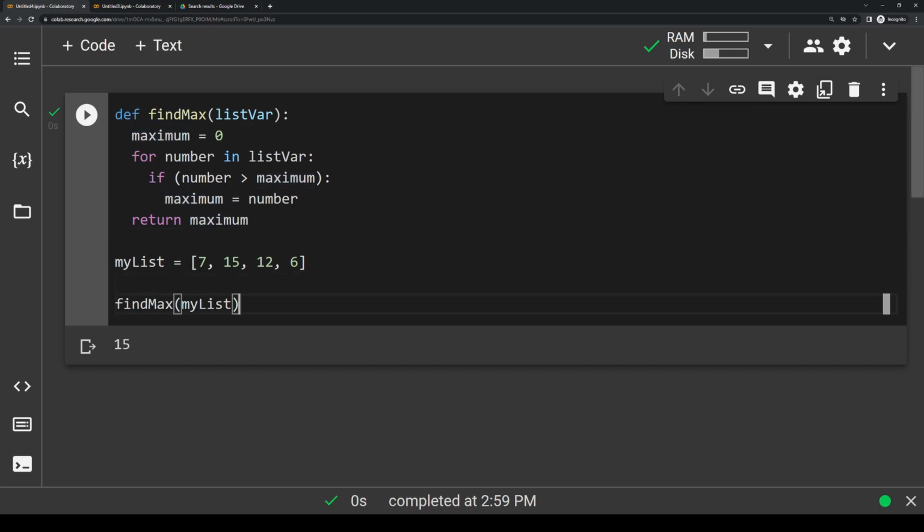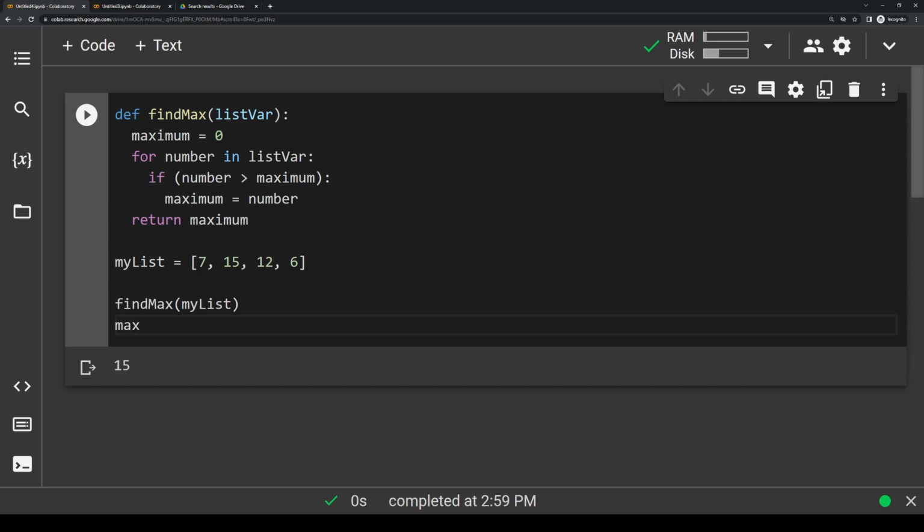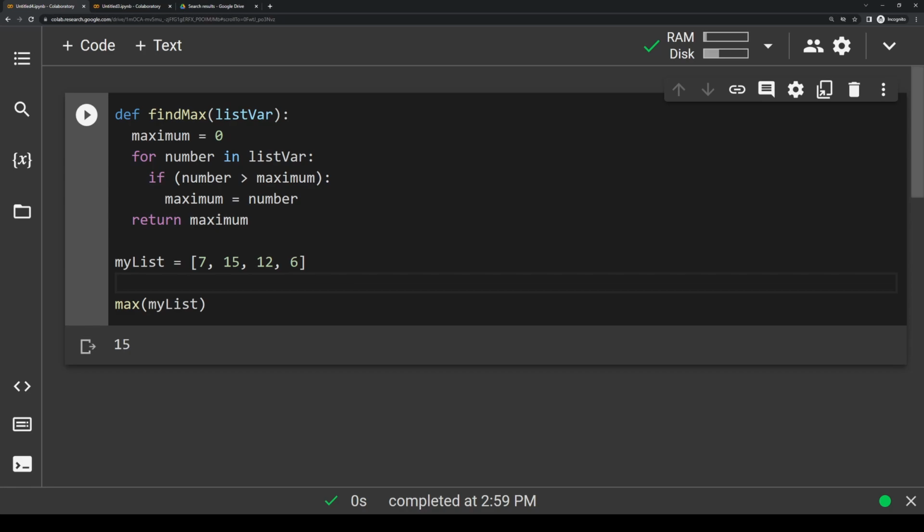Like the actual built-in Python function, we would do max of my list like this, and it would still print out 15 because it runs pretty much the exact same logic. I just wanted to do this so I could show you how the code was working inside the function. So I'll go ahead and change this call back to our function here, find max. And then what I really want to do now is show you how this function works if you're having trouble understanding it.